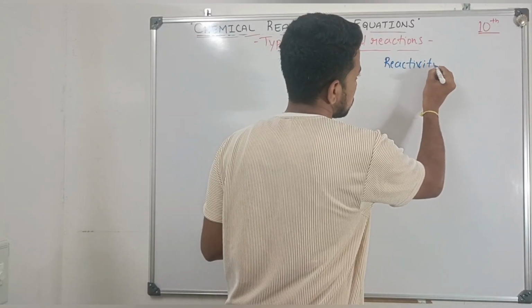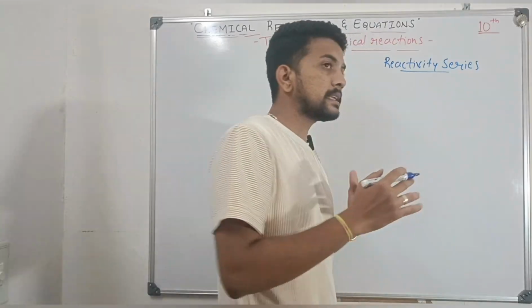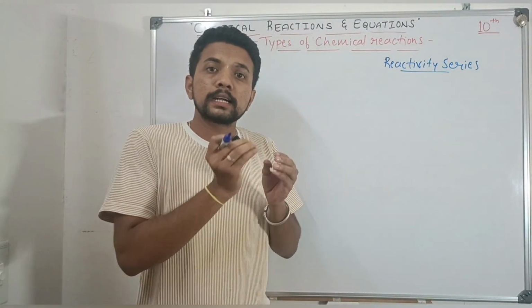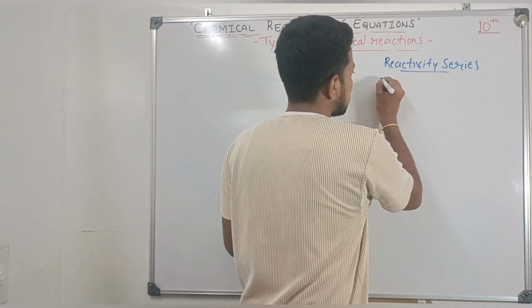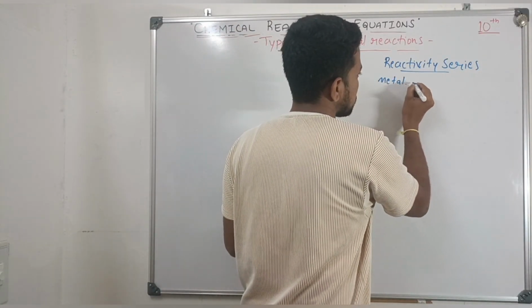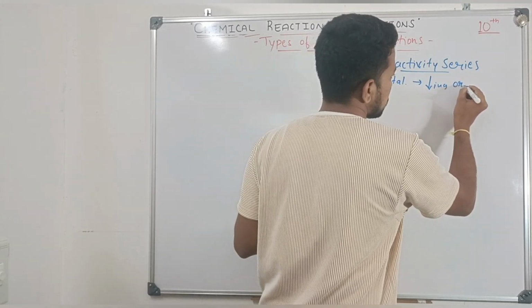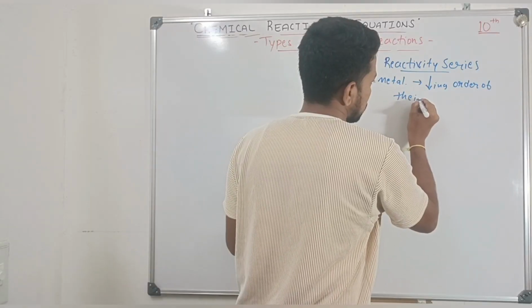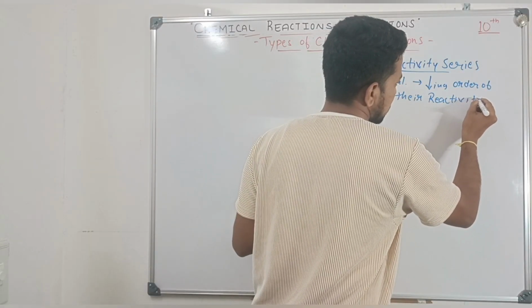Reactivity series. So reactivity series is nothing but a series of metals which are arranged in a decreasing order of their reactivity. So it is a series of metals which are arranged in a decreasing order of their reactivity is called as reactivity series.